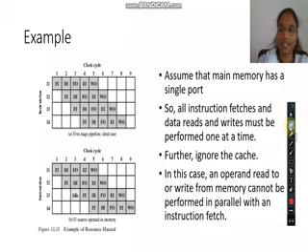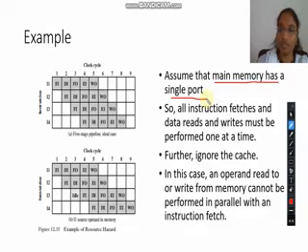In the next diagram we explain the resource hazard. For that we assume that the main memory has a single port. That means all the instruction fetches and the data reads and writes from the main memory have to happen one at a time. It cannot happen in parallel.